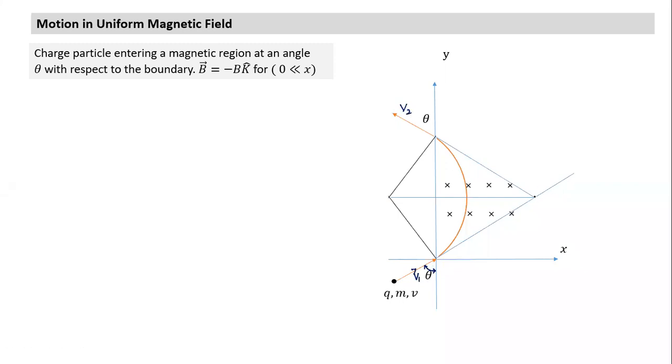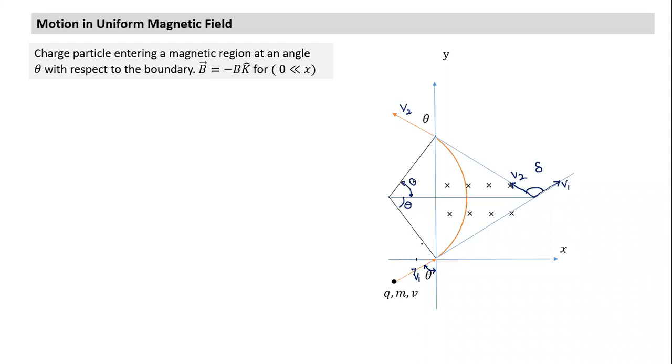I extend v1 here. This was the initial direction of motion and this becomes my final direction of motion. So between the two, when placed tail to tail, this is the angle of deviation delta. And what is angle theta here? Theta is the angle the velocity makes with the surface, the boundary of the magnetic field. In the previous case we had taken theta as 90. If this angle is theta, this will be 90 minus theta, and this also becomes theta, and this angle also becomes theta.